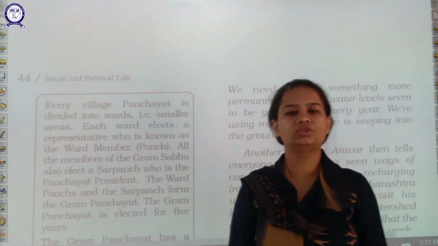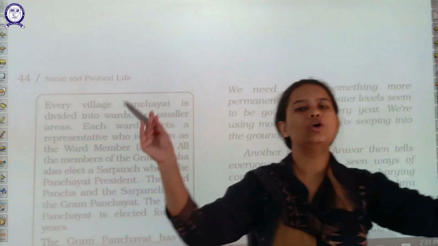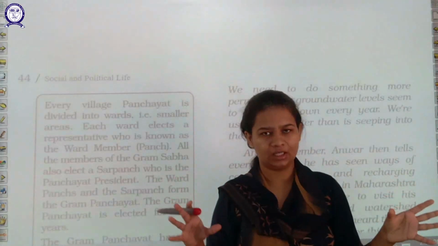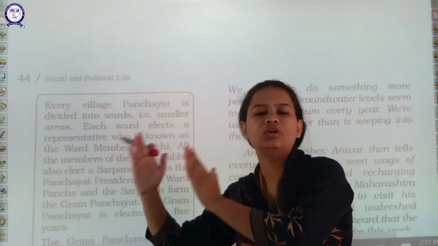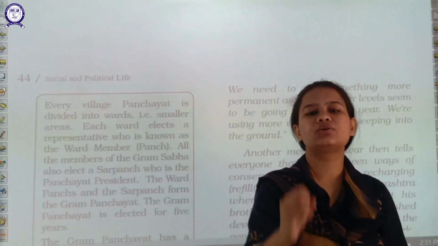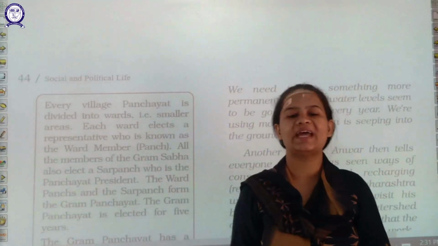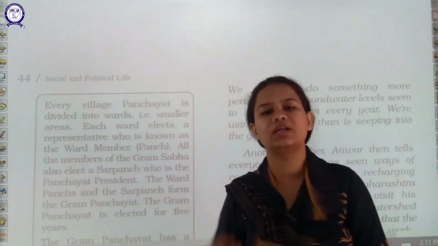Now what is a ward, students? You need to understand this. See, the whole village is a very big area, you know that. So the whole village is divided into different parts, and each part is called a ward, and each ward has a particular member.